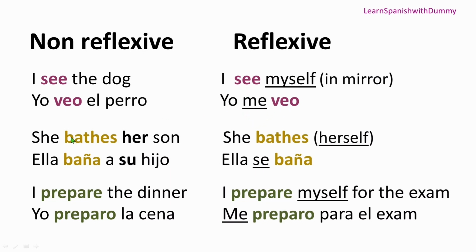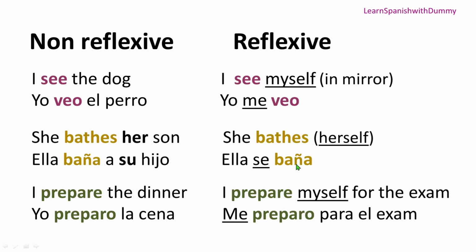Okay? Next is she bathes her son. So it's ella baña a su hijo. Okay, ella baña a su hijo. Next, she bathes herself. Ella se baña. Now, saying this herself, no need to say this. We don't say it in English. But you know that sense that she's taking a bath, right? Then always need to put the reflexive pronoun to show that she's doing that action on herself. So ella se baña is the correct way to say.